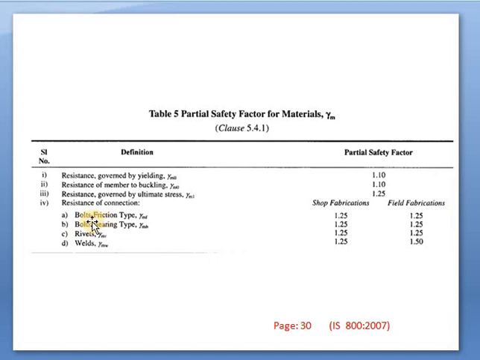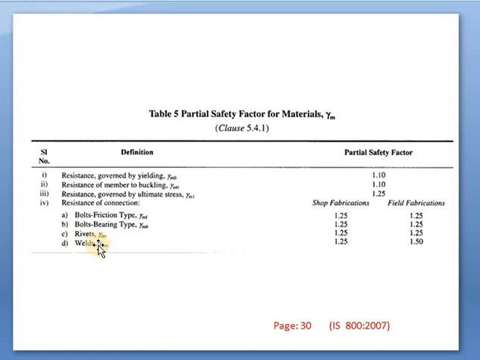So the first one is bolted friction, gamma mf, we can take 1.25, and for both cases it is the same. If it is bearing, gamma mb, again it is the same, 1.25, 1.25. If rivets are there, gamma mr, it is the same.